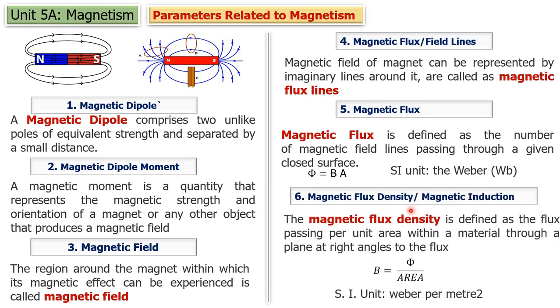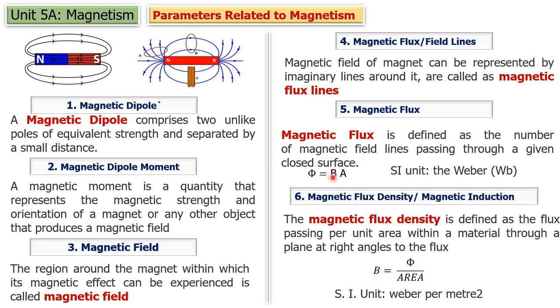Now what is meant by magnetic flux density? See the difference between magnetic flux and magnetic flux density. Magnetic flux means the total number of lines originating from this magnet. But the number of lines passing per unit area is called magnetic flux density. You can see here phi is the total number of flux lines divided by area. So flux per unit area is called what? Magnetic flux density. So B is equal to phi upon area.